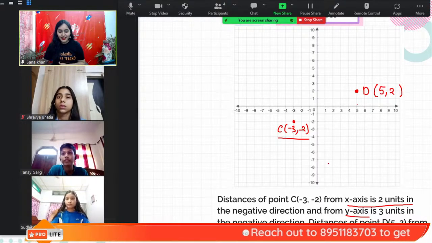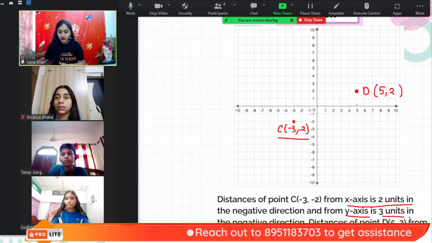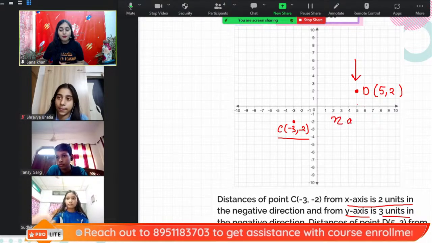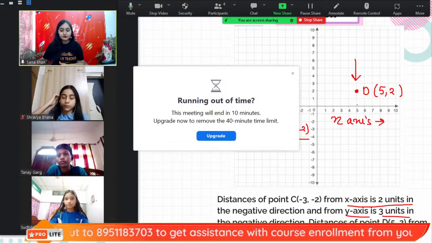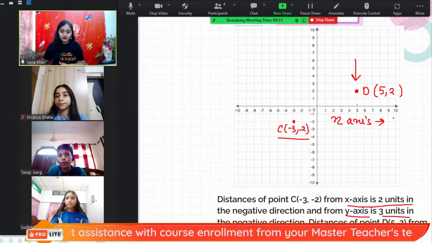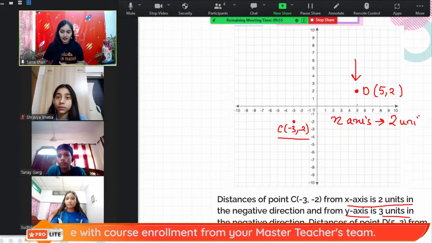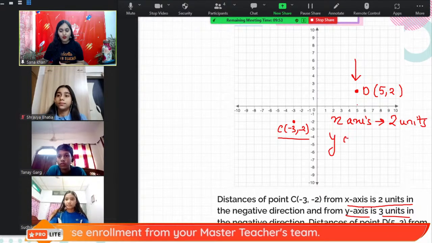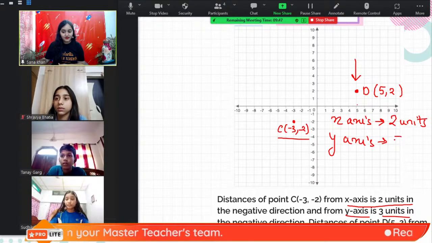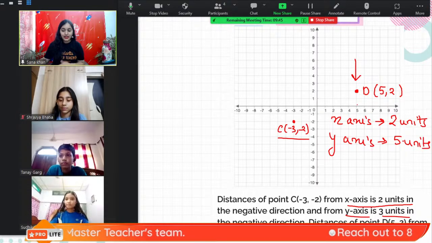Left hand side. Correct. So it will be 3 units to the left. Now for point D, what will be the distance from the x-axis? Ma'am, it will be 2 units. Very good. And from the y-axis? It will be 5 units. Absolutely right.